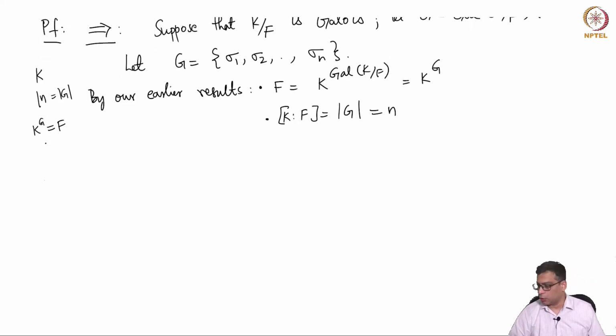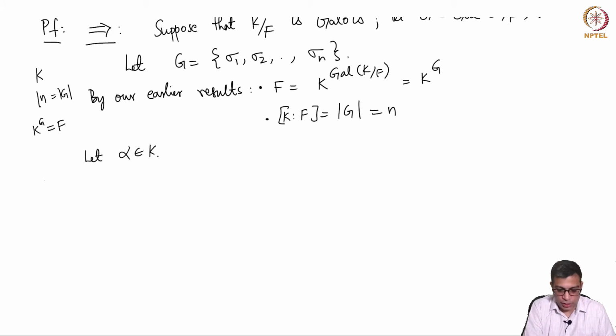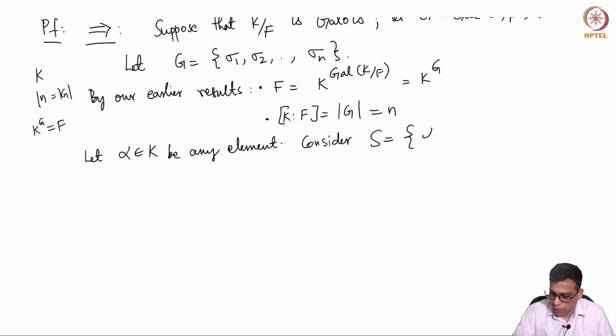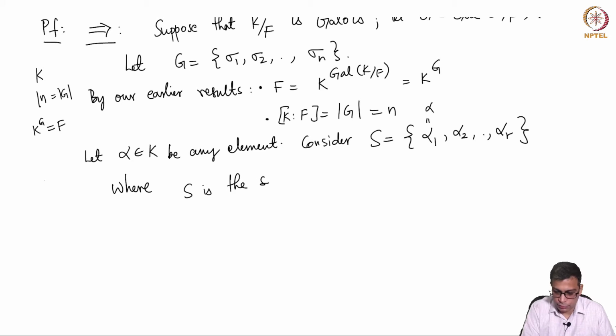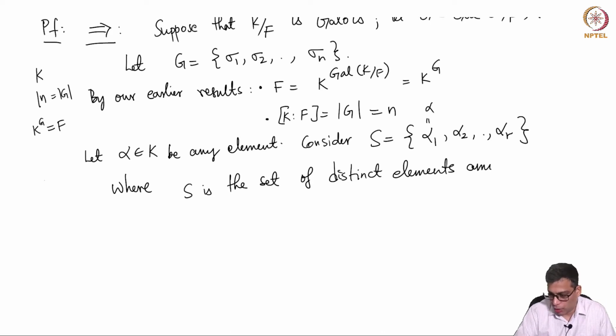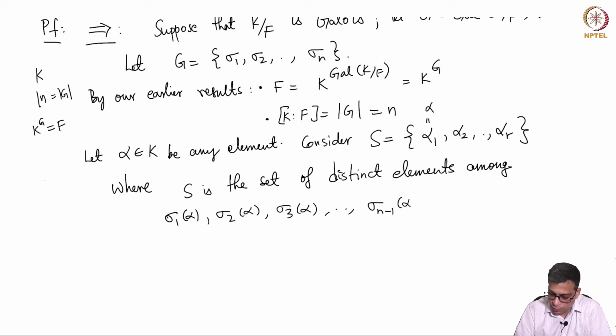Now I am going to consider an arbitrary element of capital K. Let alpha be any element of capital K. I am going to consider the set S to be alpha 1, which is alpha, alpha 2, up to alpha r, the set of distinct elements among all the elements that you get by applying G to alpha: sigma 1 alpha, sigma 2 alpha, sigma 3 alpha, up to sigma n minus 1 alpha, sigma n alpha.